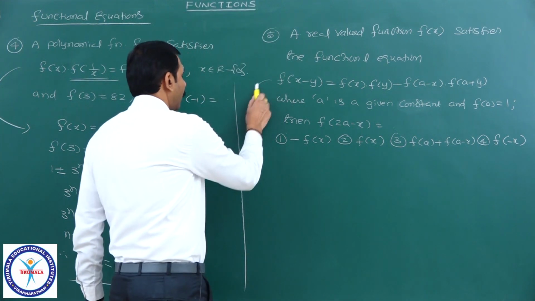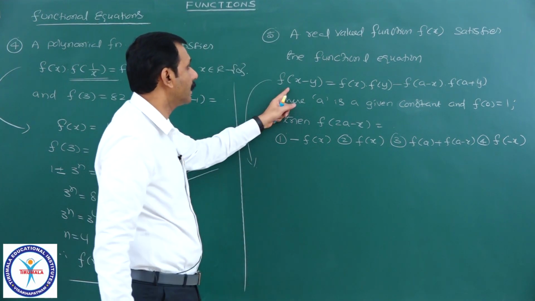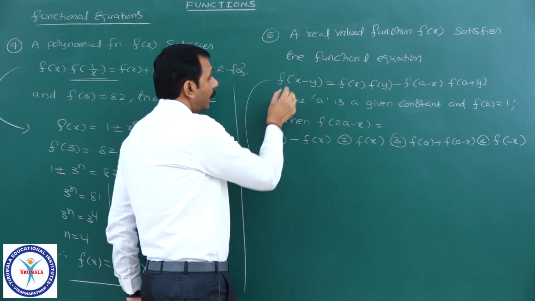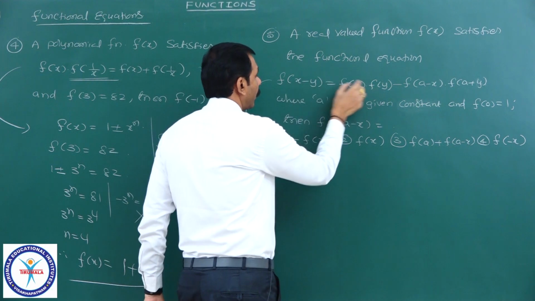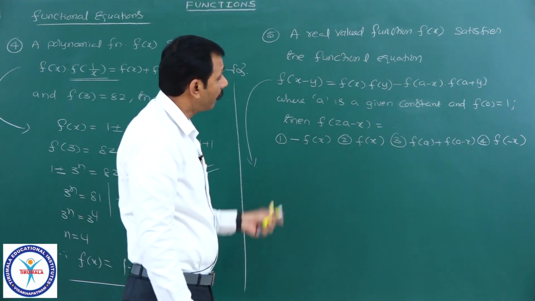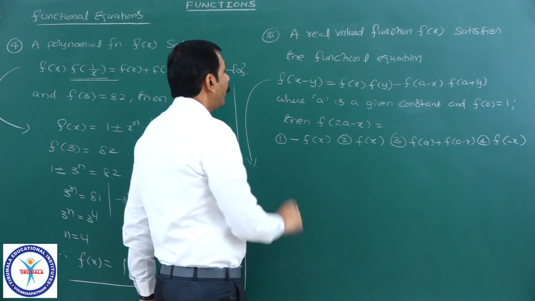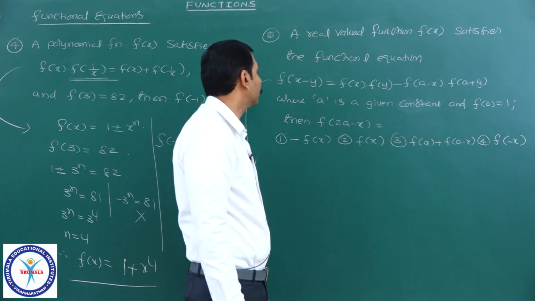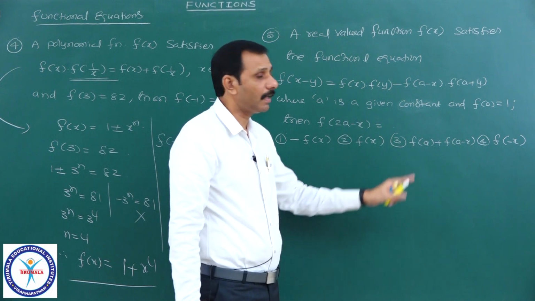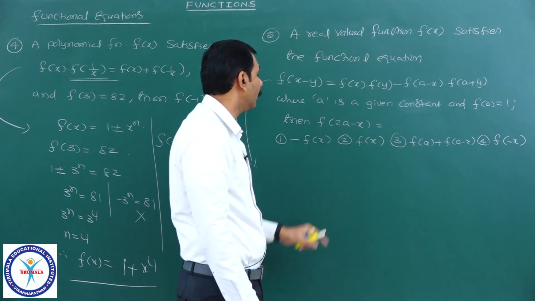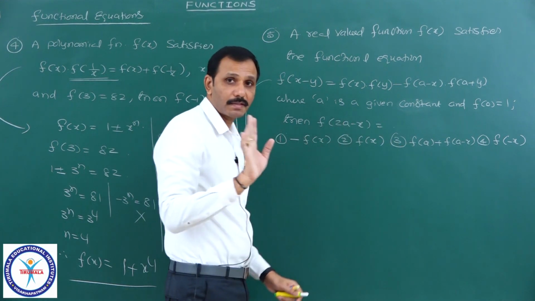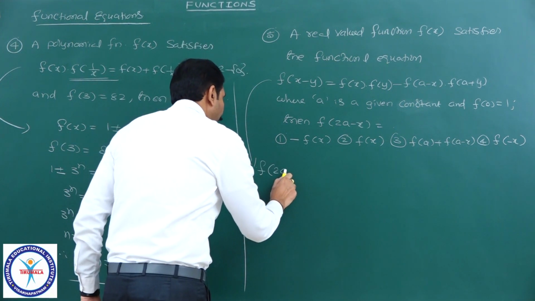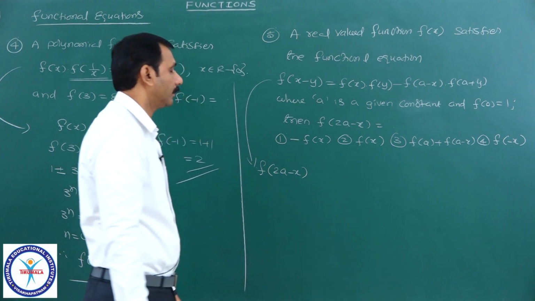What is the functional equation given? f of x minus y equal to, whenever it is of the form x minus y, can be written as f of x into f of y, that is product, minus f of a minus x into f of a plus y, where a is a given constant and f of 0 equal to 1, then I want f of 2a minus x. Observe this. Look here, what I am doing. f of 2a minus x is there.